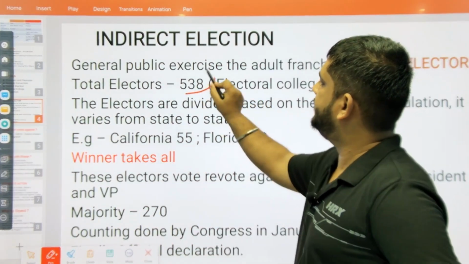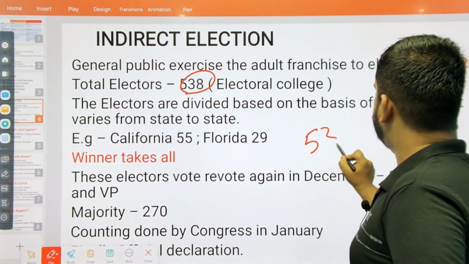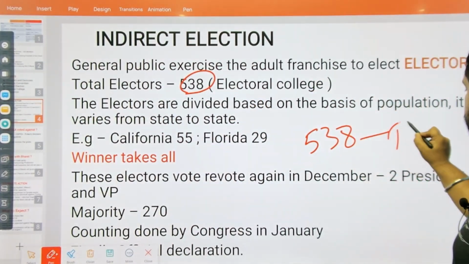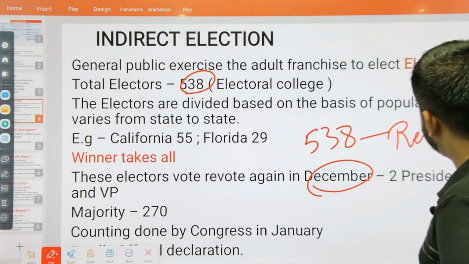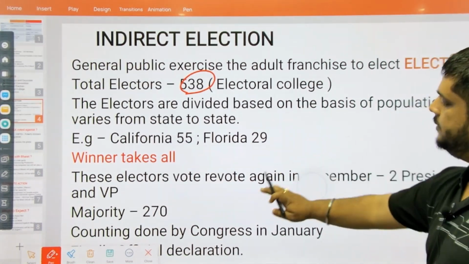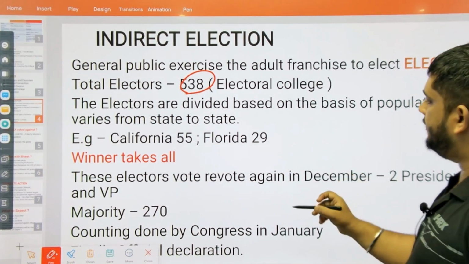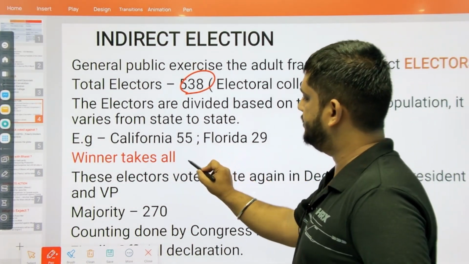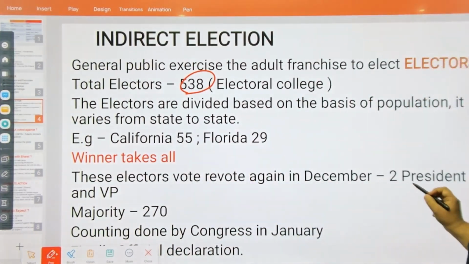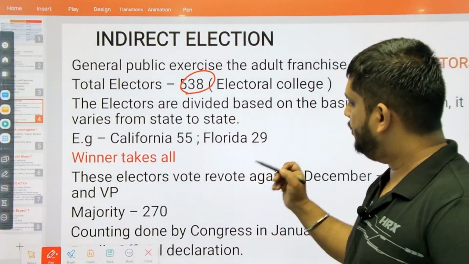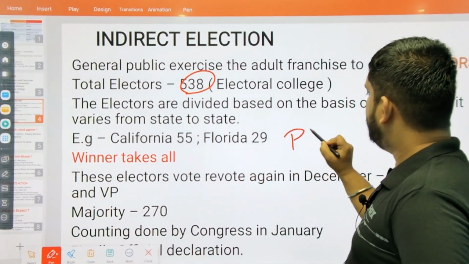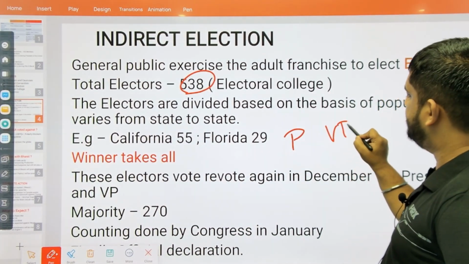Now these 538 electors, they again re-vote. They do re-vote, okay, in the month of December. Now this is the month of November, right? In November, they have decided the electors. Now these electors, in the month of December, are going to vote twice. One vote for president and another vote for vice president.